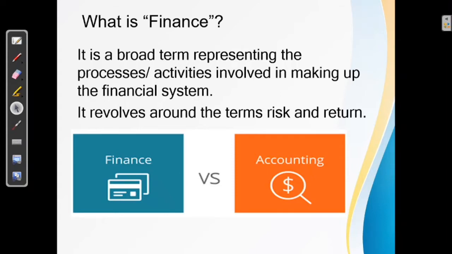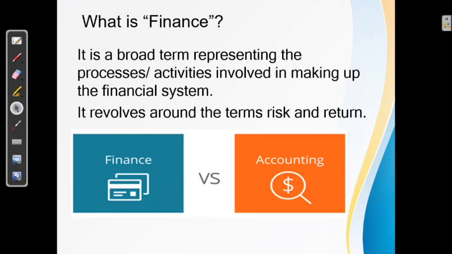It involves management of resources, right, such as assets and liabilities. To manage these resources, you need knowledge of these resources. So what are the resources? Basically, it's assets and liabilities, which can be long or short term. You need a basic understanding of what assets and liabilities are, and that is where accounting comes into play. Accounting is basically recording past transactions in books of accounts.